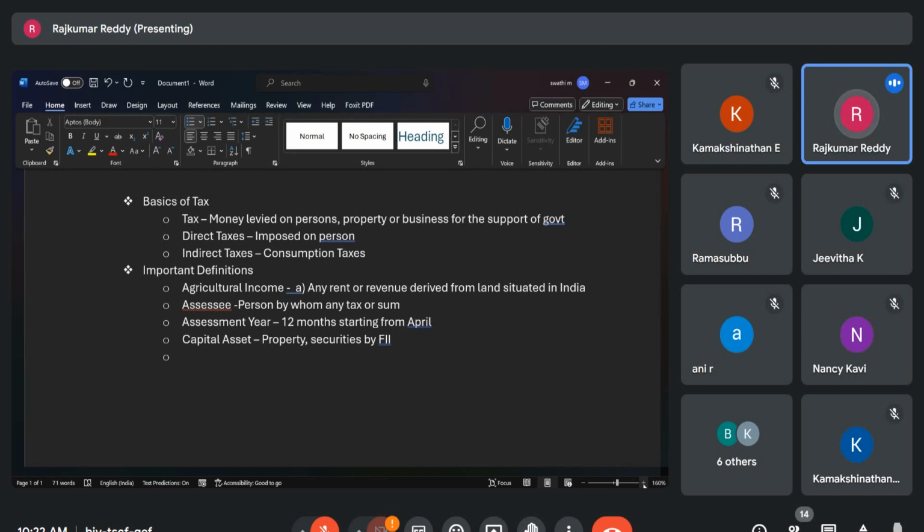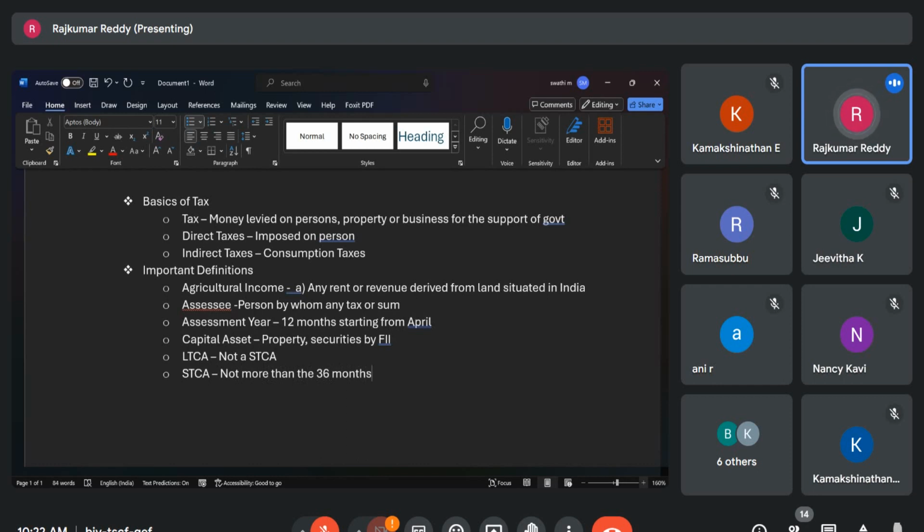Next is the long-term capital asset. LTCA is long-term capital asset. Not a short-term capital asset is termed as a long-term capital asset. Then let us see what is a short-term capital asset. If you are not holding an asset for more than 36 months, that asset is called the short-term capital asset.